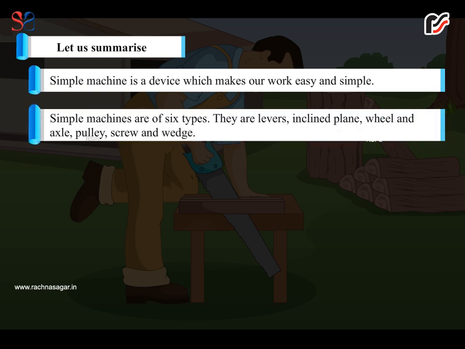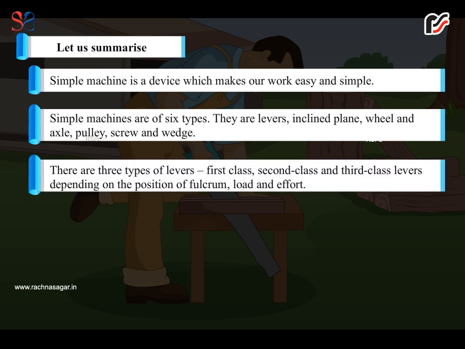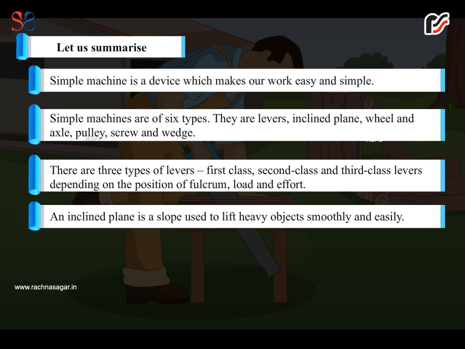Simple machines are of 6 types. They are levers, inclined plane, wheel and axle, pulley, screw and wedge. There are 3 types of levers: first class, second class and third class levers, depending on the position of fulcrum, load and effort. An inclined plane is a slope used to lift heavy objects smoothly and easily.